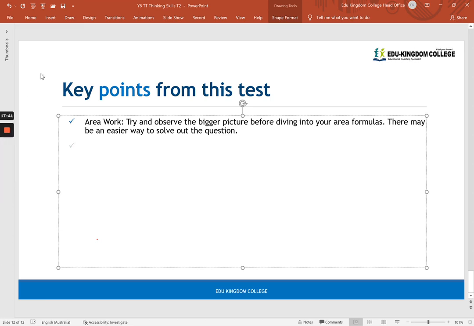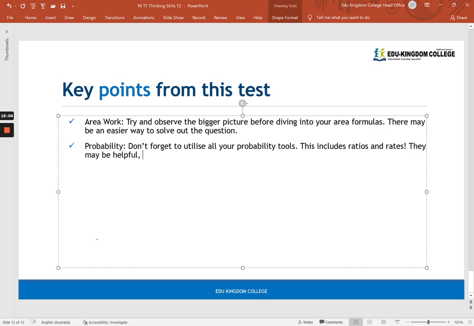Another one I want to go through, maybe that probability question. Okay, don't forget to utilize all your probability tools. This includes ratios and rates. Okay, they may be helpful, so always try and make your denominators the same so you can compare the different probabilities.